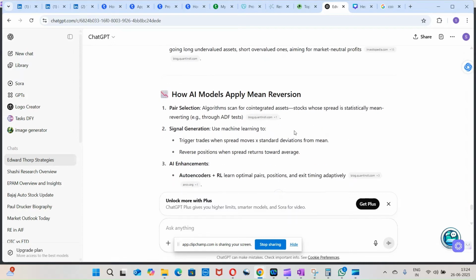So how can we apply AI models for mean reversion? First we need pair selection. Algorithms can scan for co-integrated assets or stocks whose spread is statistically mean reverting. And how do you know which stocks are co-integrated and whose spread is mean reverting? They use something called an ADF test. So let's go into that.